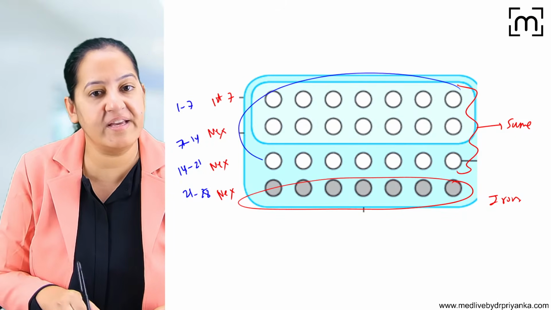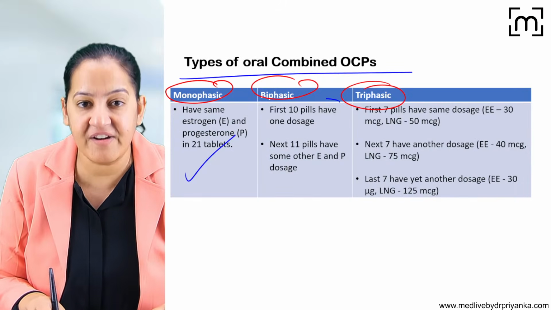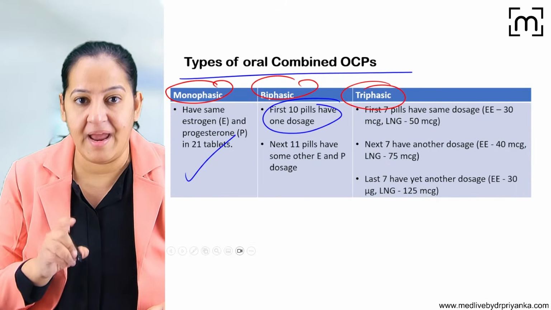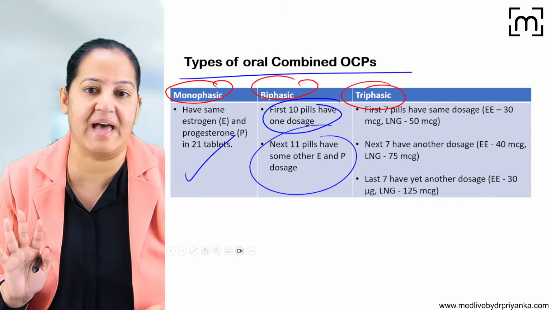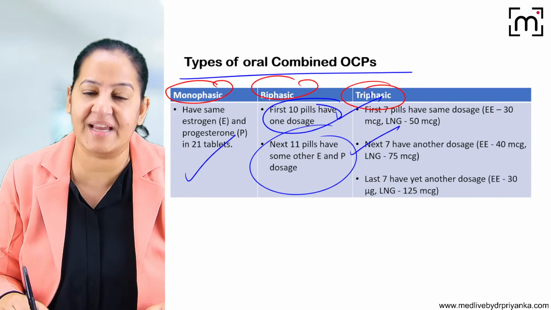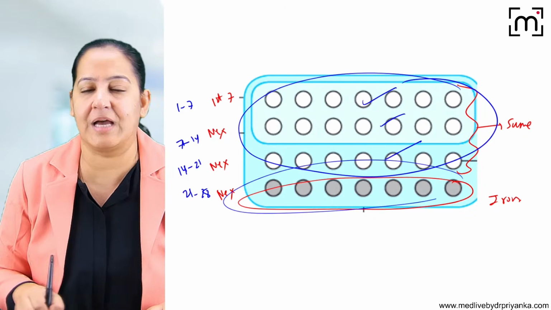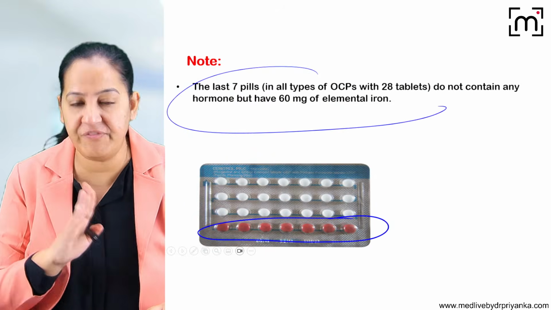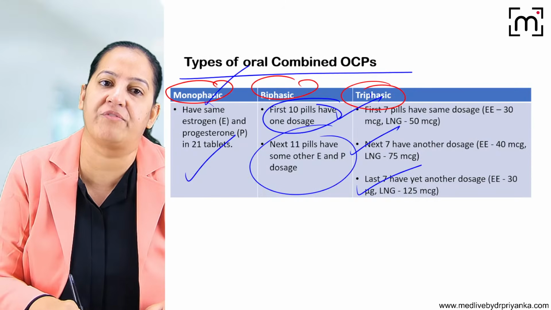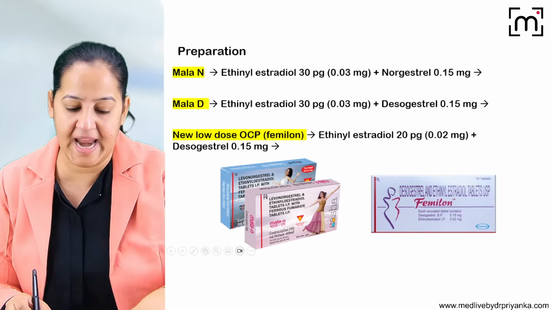So if the first 3 weeks contain the same pill, it is monophasic. In biphasic, the first 10 days are one type and the next 11 pills are different, so total 21, and the last is always iron. In triphasic, the first week, second week and third week pills are of different composition, and the last is always iron. So in all of them, the last pills are iron pills. Most common are monophasic.